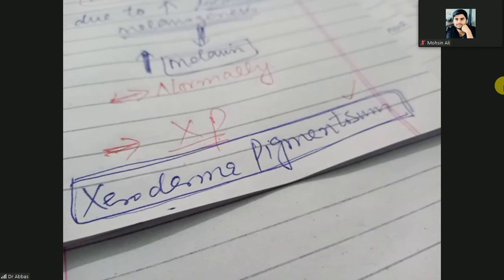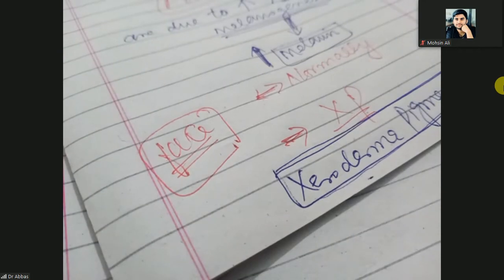Also, freckles in the exposed area will be more. Which part of your skin is exposed? Especially the face. Freckles will be more common on the face because when you are exposed to the sun, the face is the most exposed area.